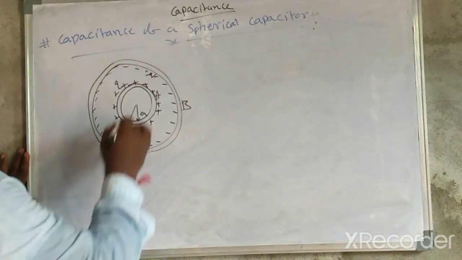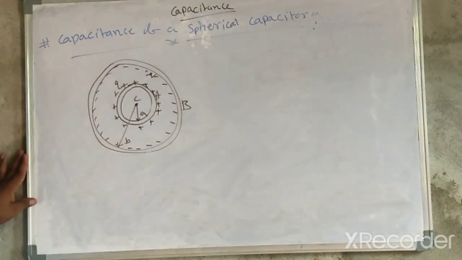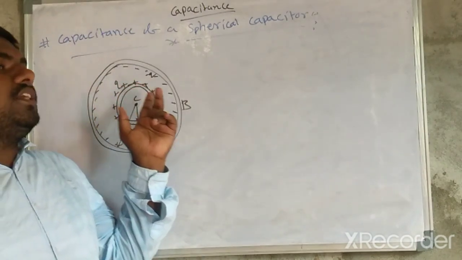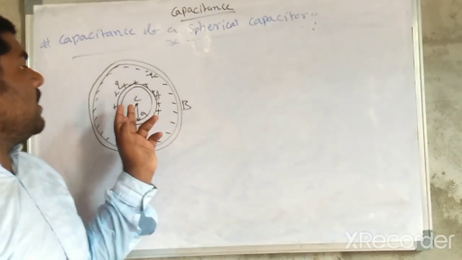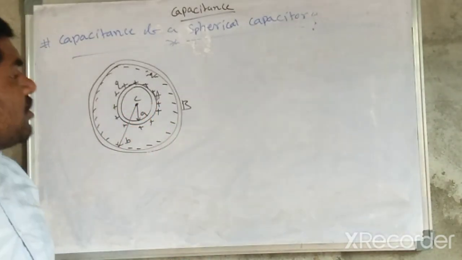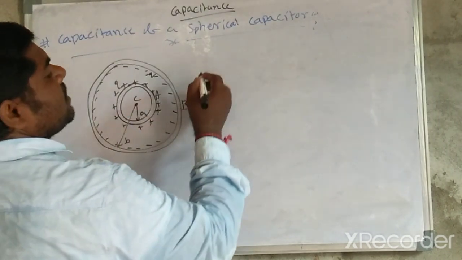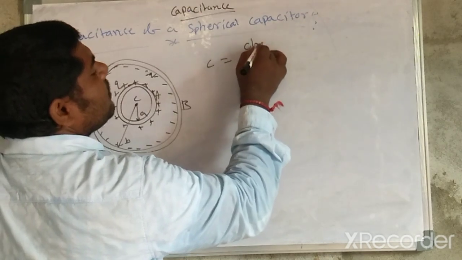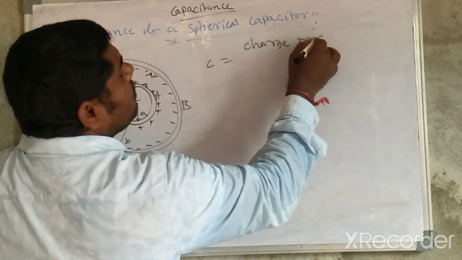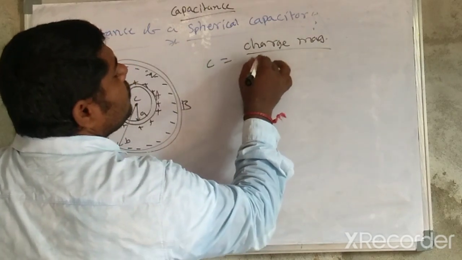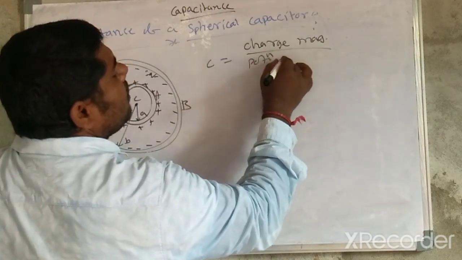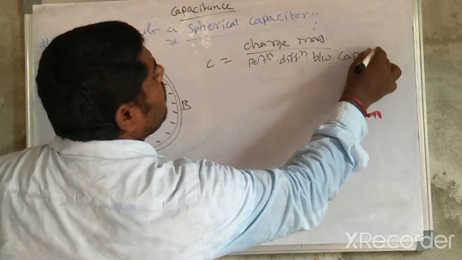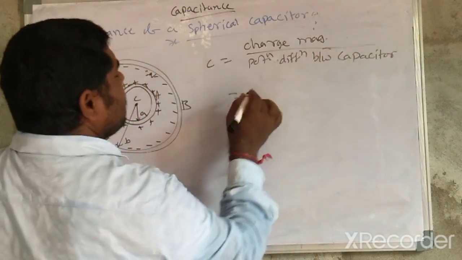So here is the center. We want the capacitance of the region between the two spheres, the A sphere and the B sphere. Here the capacitance C is equal to the charge magnitude divided by the potential difference between the conductors.